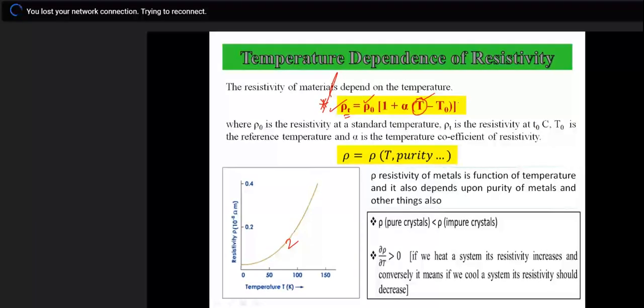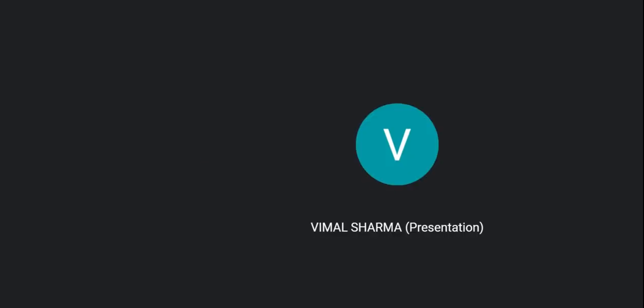Minimizing resistivity. So factors resist. So it depends on temperature.